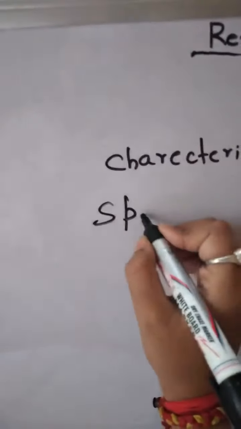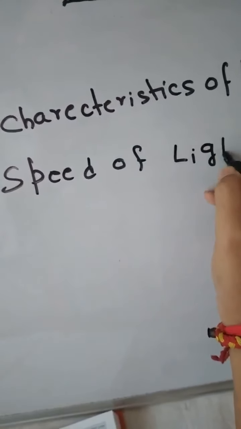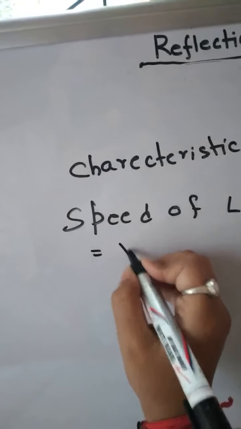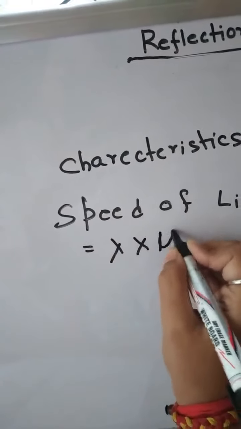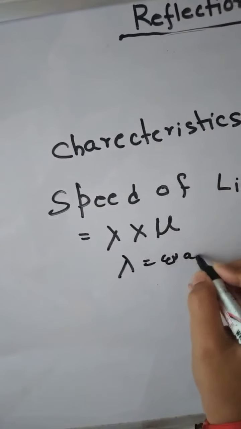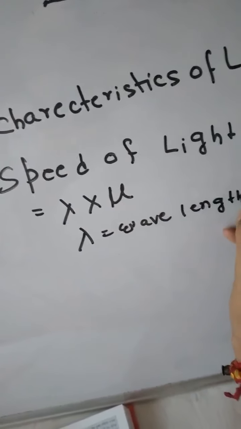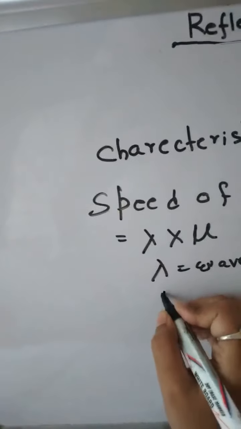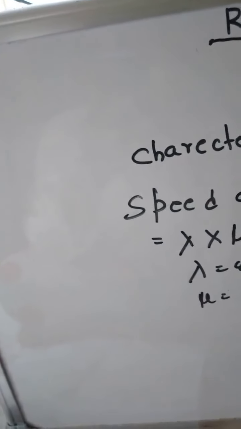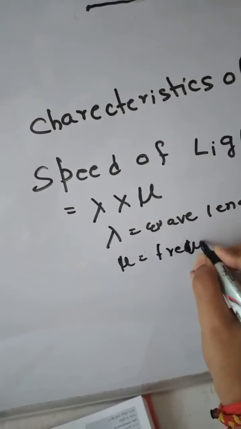Speed of light equal to what? Lambda into mu, where lambda is the wavelength and mu is the frequency of the medium.